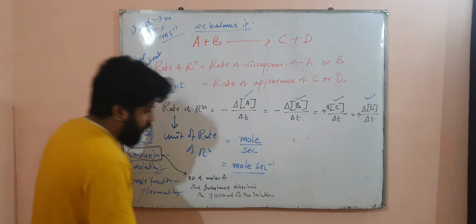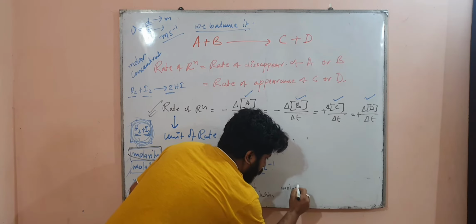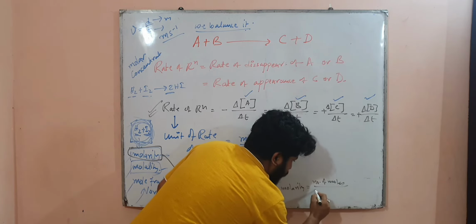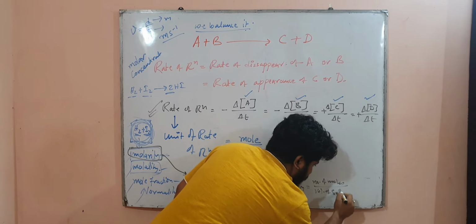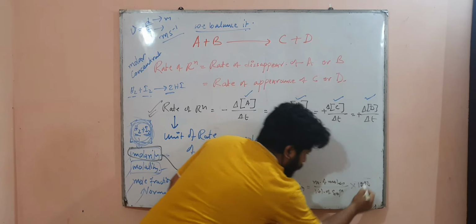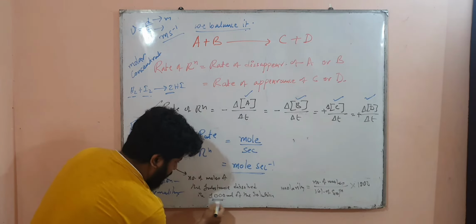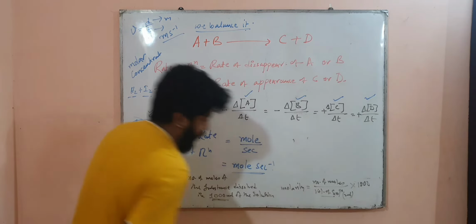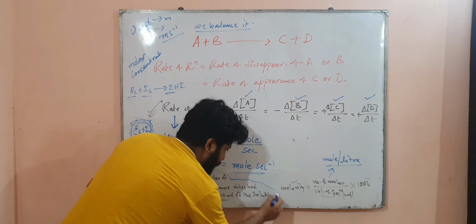So the formula: molarity is equal to number of moles divided by volume of solution or mixture, multiplied by 1000, because we need it per 1000 ml, so we measure the volume of the solution in ml and multiply by 1000. So what is the unit of molarity? The unit of molarity will be mole per liter. I hope you have understood this.